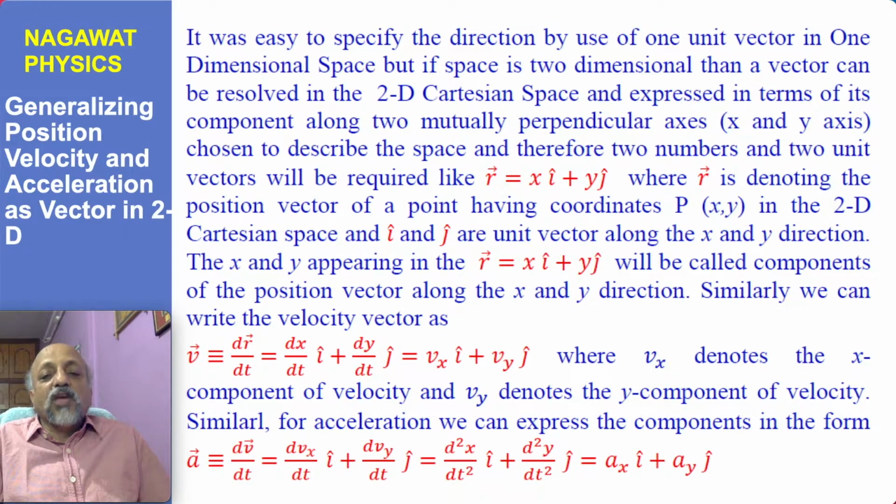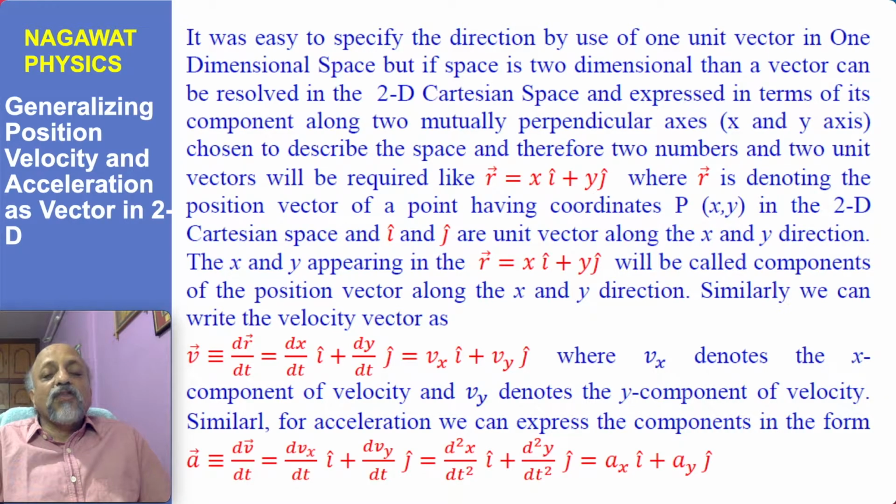R vector is equal to x i cap plus y j cap, and where x and y can be called either the projection of position vector on x and y axis, or sometimes will be referred to as component of the position vector along x and y axis. Both the terms we will use, and I may use any term depending upon convenience. And so we can have a definition of position vector as xi plus yj.